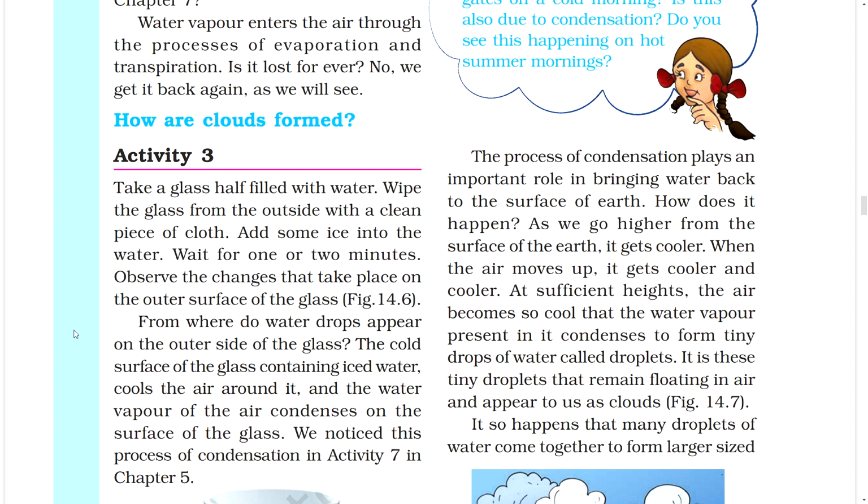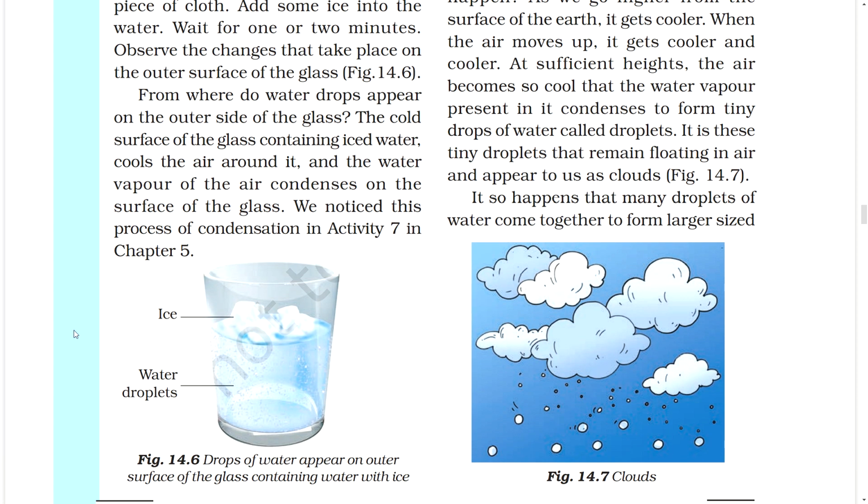At sufficient heights, the air becomes so cool that the water vapor present in it condenses to form tiny drops of water called droplets. It is these tiny droplets that remain floating in air and appear to us as clouds. Figure. It so happens that many droplets of water come together to form larger sized clouds.